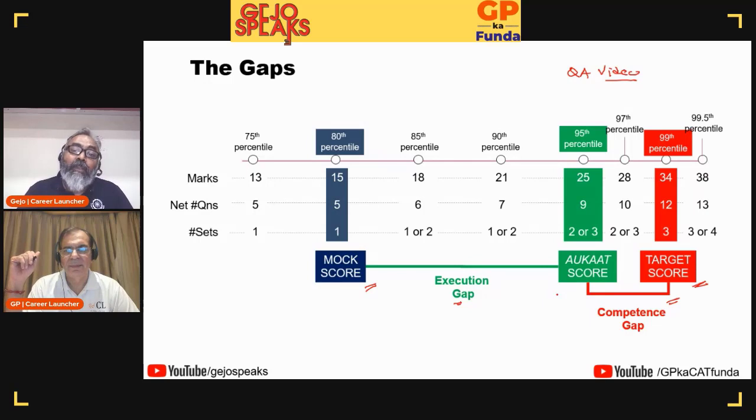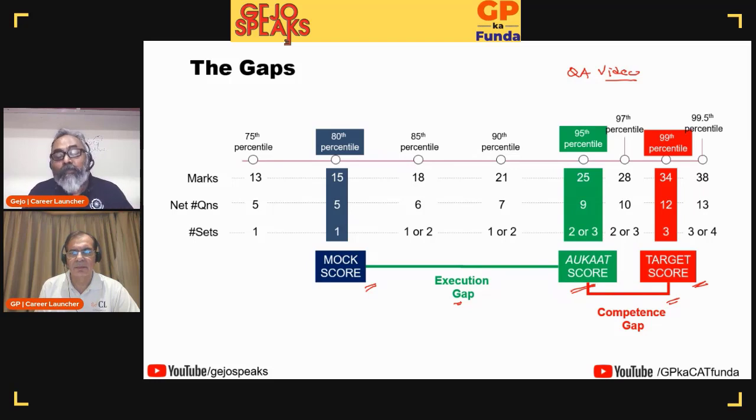So the first thing, ladies and gentlemen, is to ensure that you redo all the questions once again to understand what is your real competence, which is what we are going to call the OCAT score. So how many sets can I actually solve? And according to GP, usually the OCAT score is very close to the target score always. That's what GP says. I think that's what even I believe, and that's when you start realizing a lot of things.